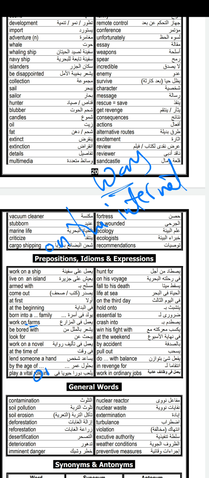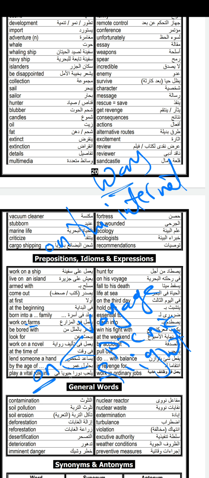Don't forget that we use on with voyage, on a picnic, on a flight, on a journey, on a trip, and so on. All of these take on.